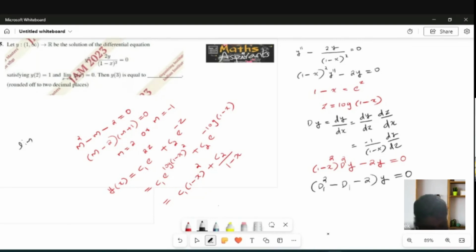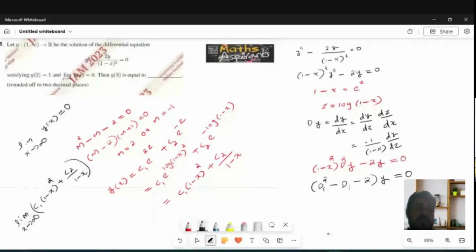See, they are given the condition: limit x tends to infinity, y of x should be 0. If I apply the limit x tends to infinity, y of x is c1 by (1 minus x) whole square plus c2 by 1 minus x.